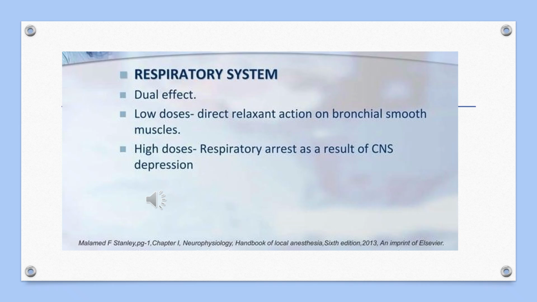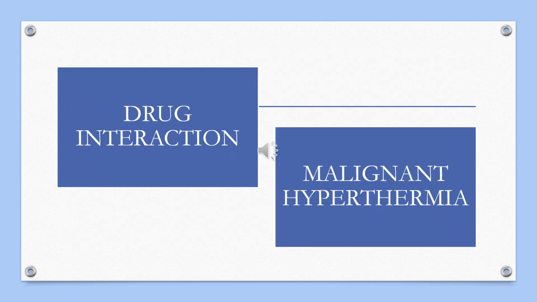In case of the respiratory system, the local anesthetics have a dual effect. At low doses they cause direct relaxation of the bronchial smooth muscles, and at high doses, respiratory arrest occurs due to CNS depression. Now coming to drug interactions. In general, CNS depressants like barbiturates, anxiety drugs or opioids, when administered in conjunction with local anesthetics, lead to potentiation of the CNS depressant action of the local anesthetic.